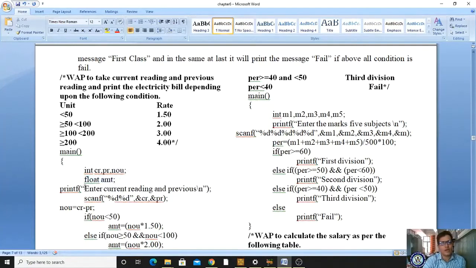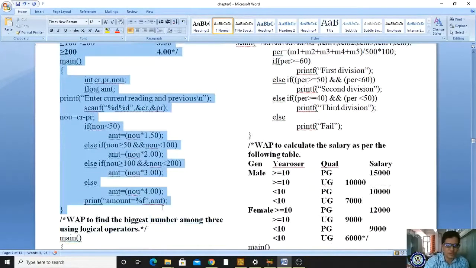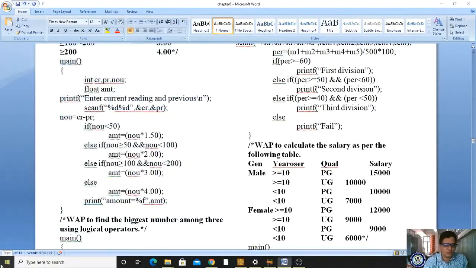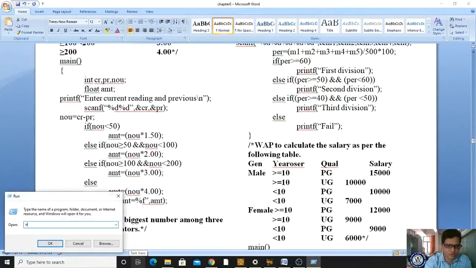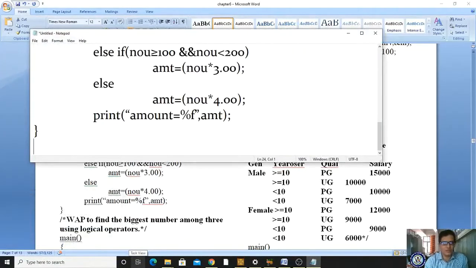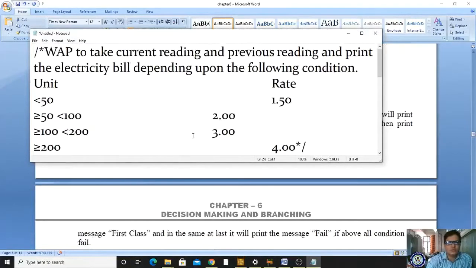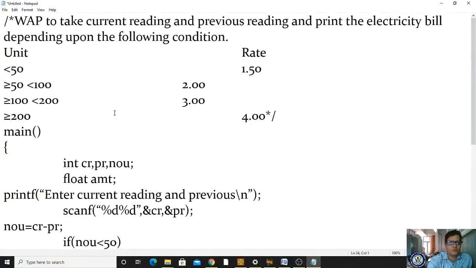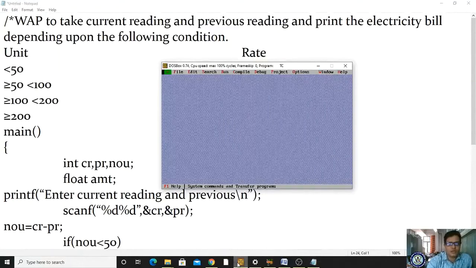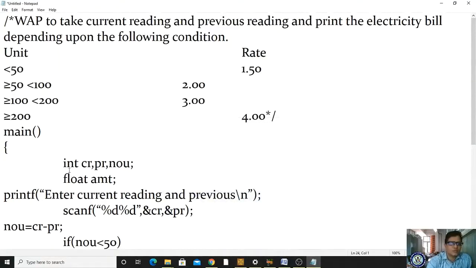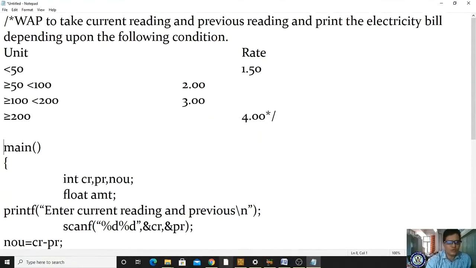Now I am writing enter current reading and previous reading. For better understanding, I will copy it because we have to run it and show it. Okay, I'm copying. What I have to do? Open the notepad, opened, and pasting. Okay, it is visible now. Already my editor is there. Yes, so we have to do some modification.